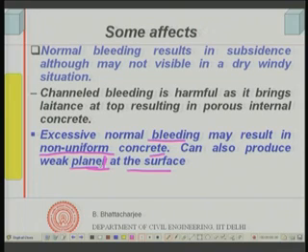You can allow it to evaporate. If it evaporates and then you do the finishing, then it is not so harmful. If you are casting another lift on top of it, then the water must dry off, otherwise it will create weak planes, what are called cold joints. A skillful mason would not finish until all the bleed water has gone from the surface.